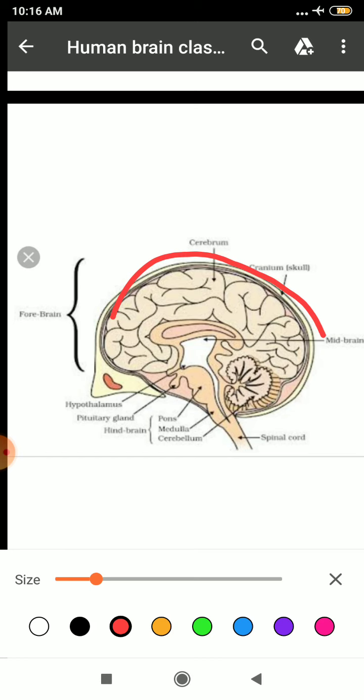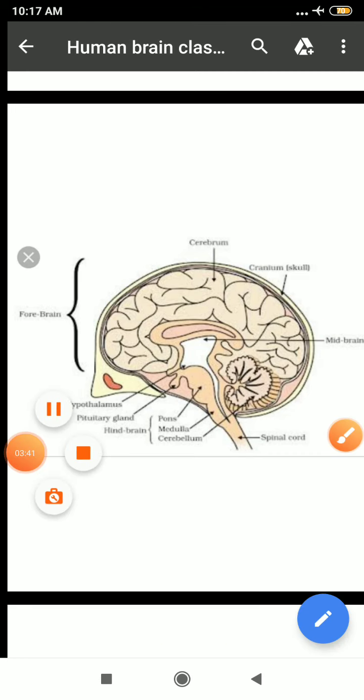For example, if you want to digest food, then your mouth will coordinate with your esophagus, and the esophagus will coordinate with your stomach. Then from the stomach it will move to your small intestine, large intestine, rectum, anus. So we need the coordination of various organs of our body while performing any function, and that is done with the help of your human brain.